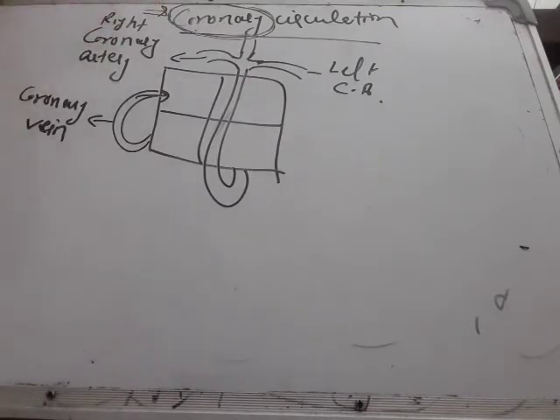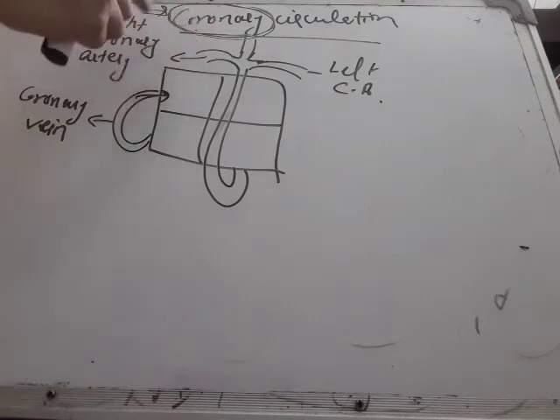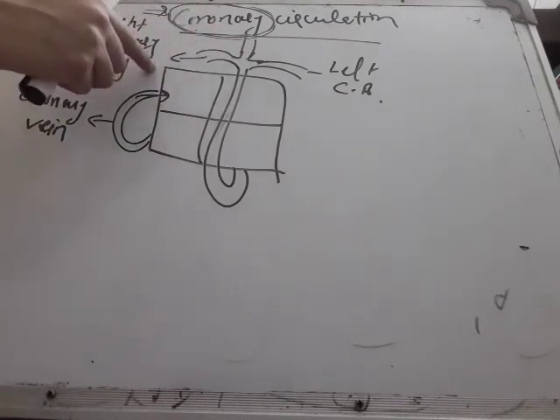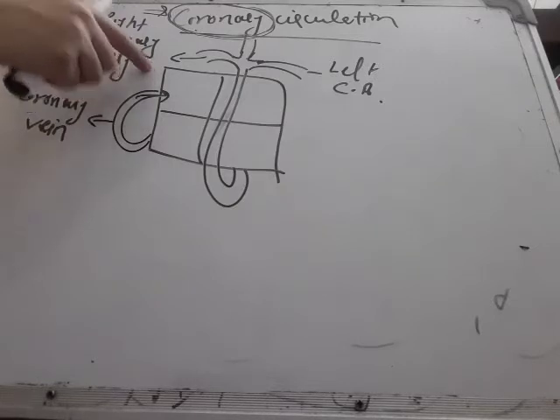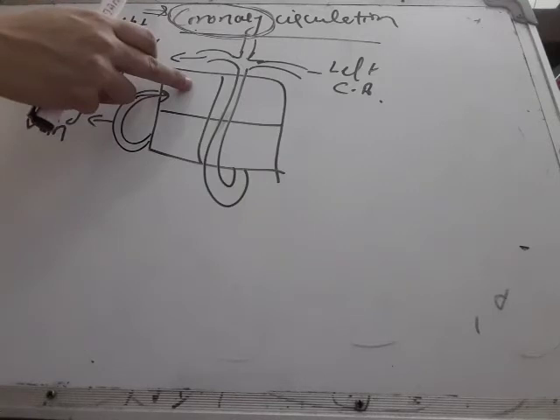So what is coronary circulation? It is the flow of oxygenated blood from the heart to the heart muscle, and the flow of deoxygenated blood from the heart muscle to the heart itself. Repeating, what is coronary circulation? Flow of oxygenated blood from the ascending aorta to the heart muscles, and then return of deoxygenated blood from the heart muscles to the right atrium. How?